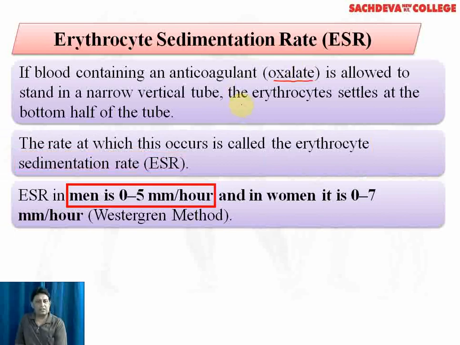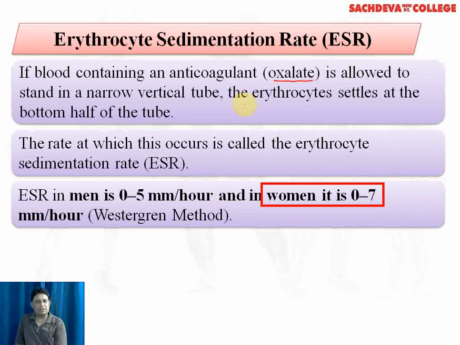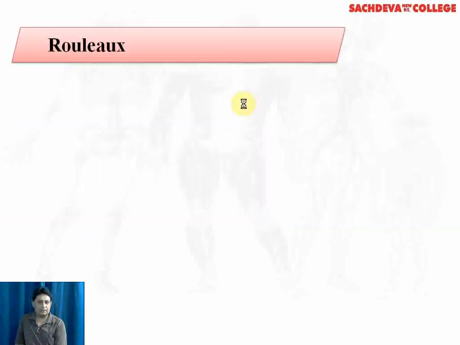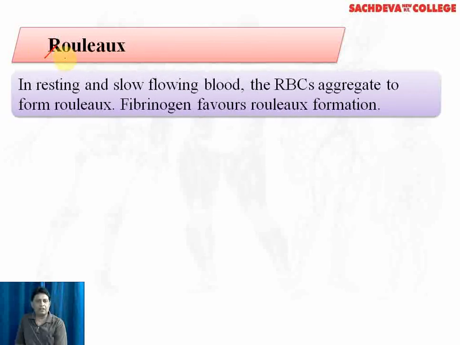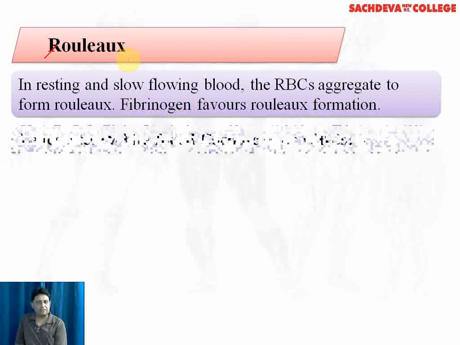ESR in males is 0 to 5 millimeters per hour and in women it is 0 to 7 millimeters per hour. This is measured by a tube which is called Westergren tube. Therefore, this method is also called Westergren method. Rouleaux formation. In resting and slow flowing blood, the RBCs aggregate to form rouleaux. It is like piling up of coins over each other. Presence of large amount of fibrinogen favors rouleaux formation.